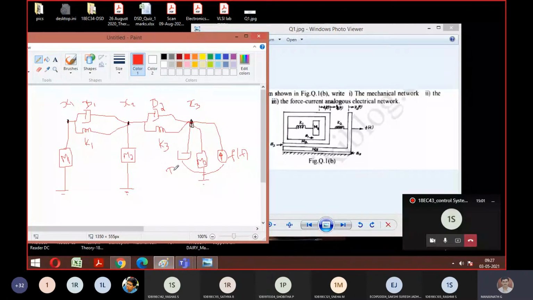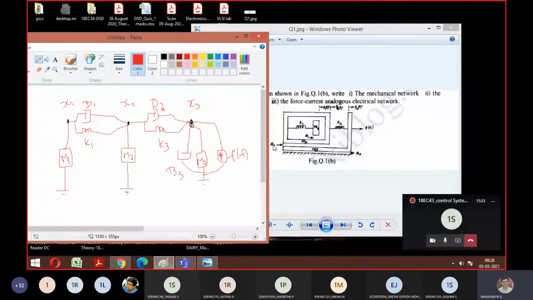Anything is there between X1 and X3? No, sir. That's it. So all the components are covered. Anything else left out, Satya? No, sir. Okay.